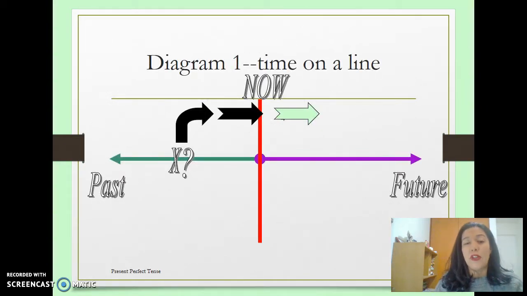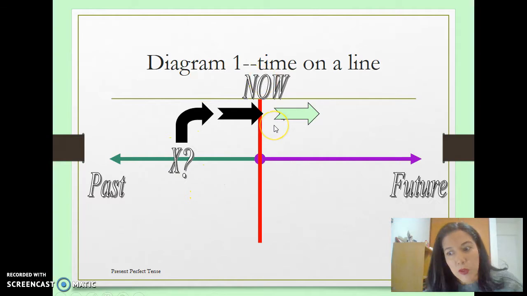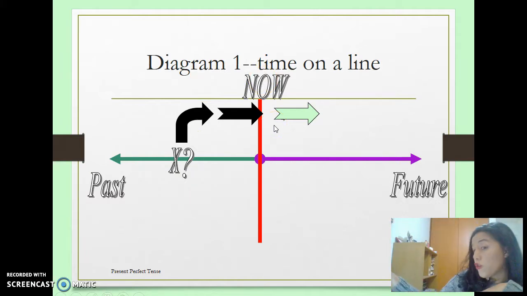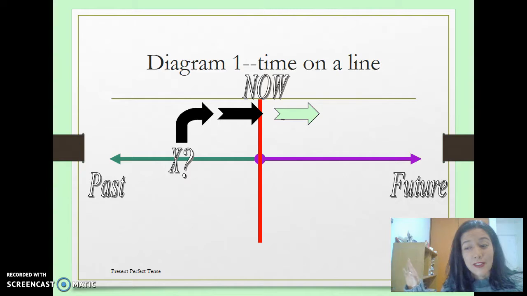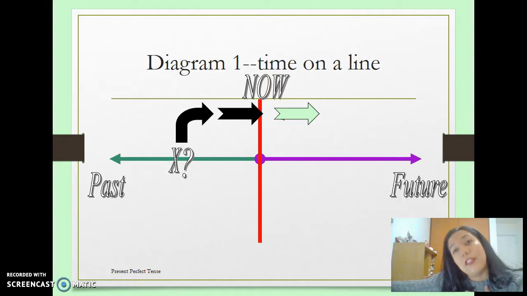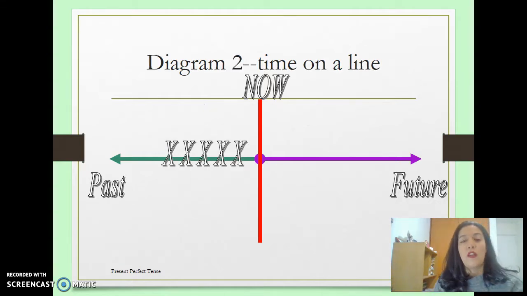Then you have a diagram. So in this diagram, you have to notice that the X is in the past, is up to now, but we don't know if it's going to be in the future. Yes, like your nowadays boyfriend, girlfriend, it started somewhere in the past. You are with it right now, but you don't know if you're going to get it to the future. That is why it's perfect. And this is another one. When you have some things going on in the past up to now.